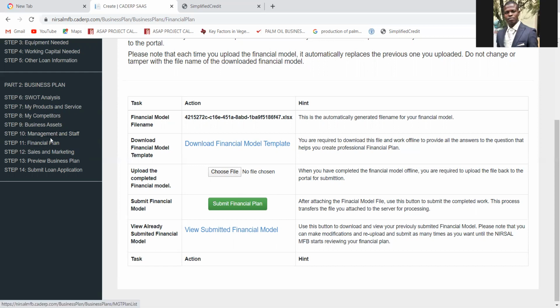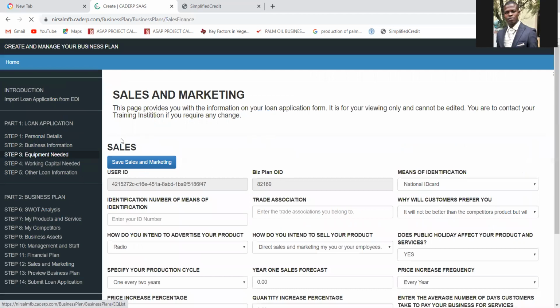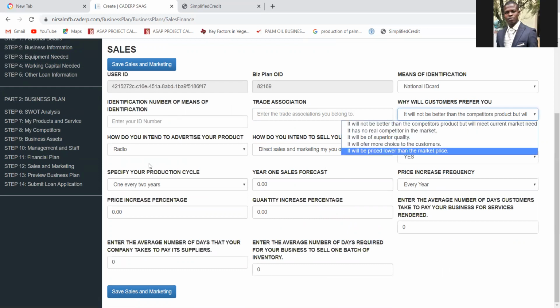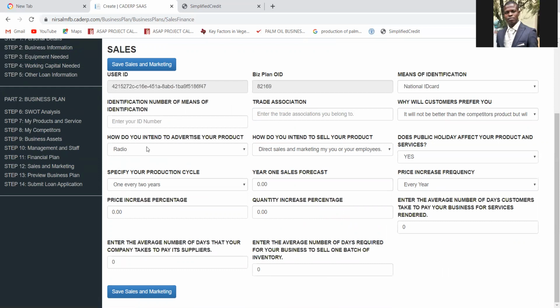So you come to the next, which is sales and marketing. For sales and marketing, all you need to do here is to provide your means of identification. If you don't belong to any trade association, all you need to do here is to use the NEDI that trained you. Okay, put their name here. Why will customers prefer you? Just choose any of them. All these ones are just drop-downs. How will you advertise your product? Just click on each of them and choose.